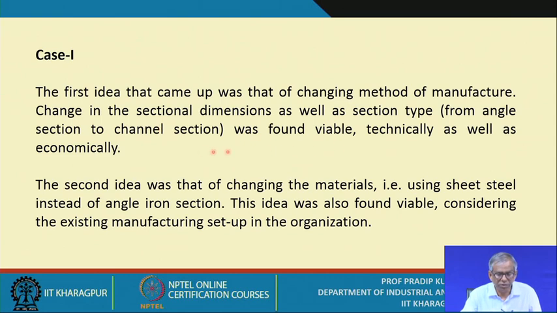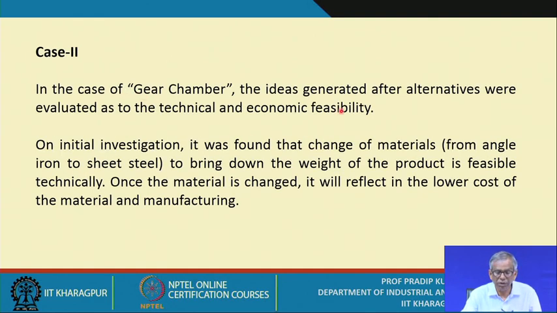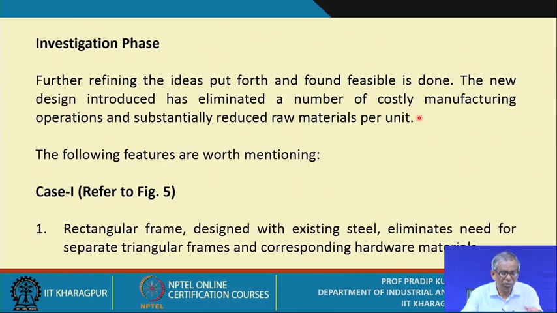So this is the first idea, that you have to change the method of manufacture, and the second idea was that of changing the materials. Similarly, for the gear chamber, alternative methods were suggested and evaluated, and the change of materials to bring down the weight of the product is feasible. So, we have also concluded that this is a feasible alternative.